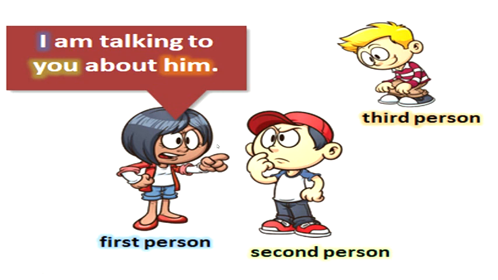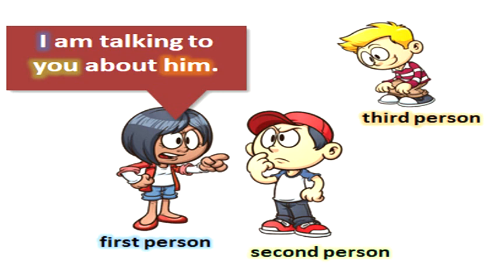Pronouns are of three kinds: first person personal pronouns, second person personal pronouns, and third person personal pronouns. To understand, the first person personal pronoun is denoted by the word I, which is used for the speaker.